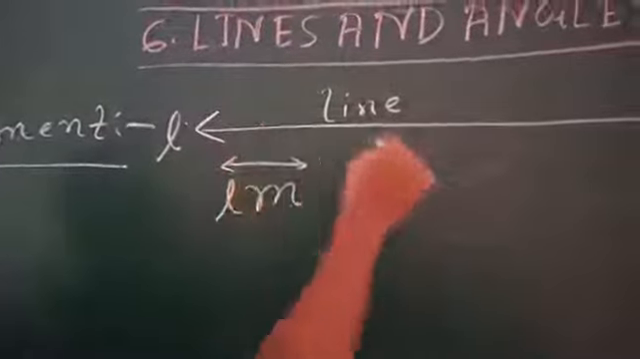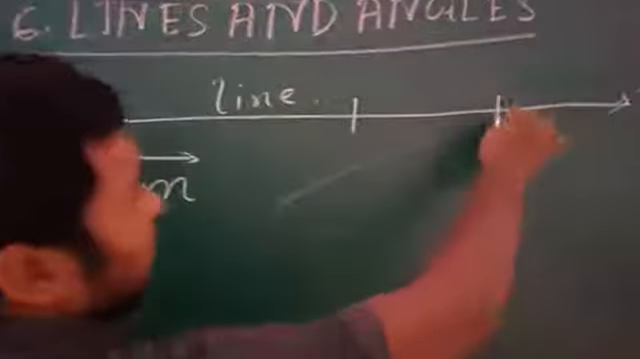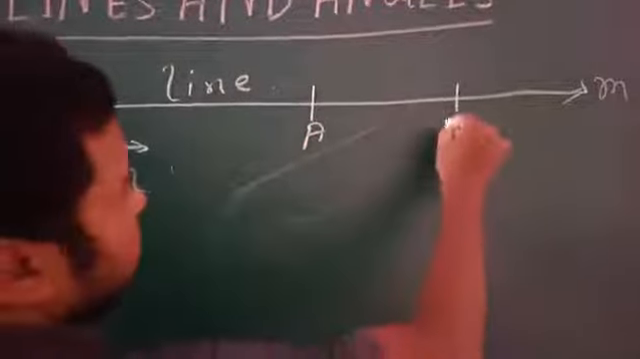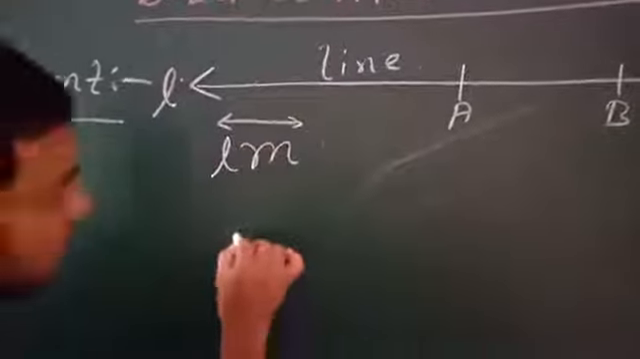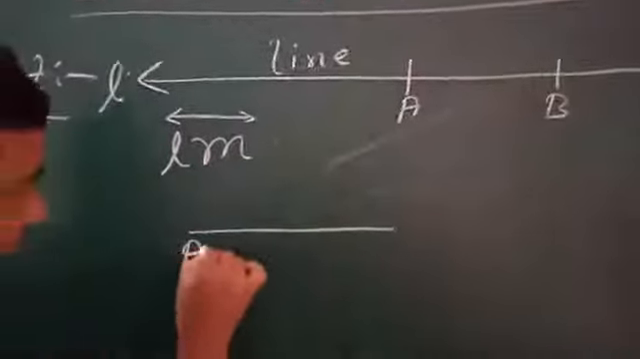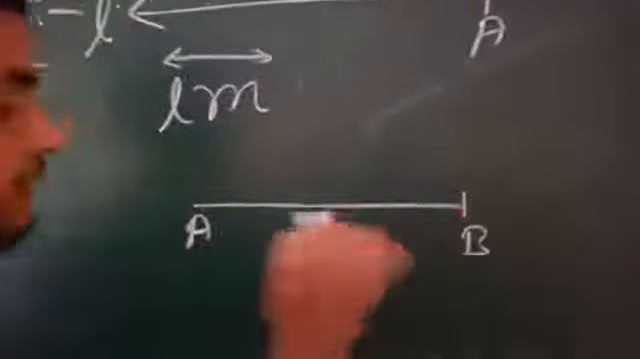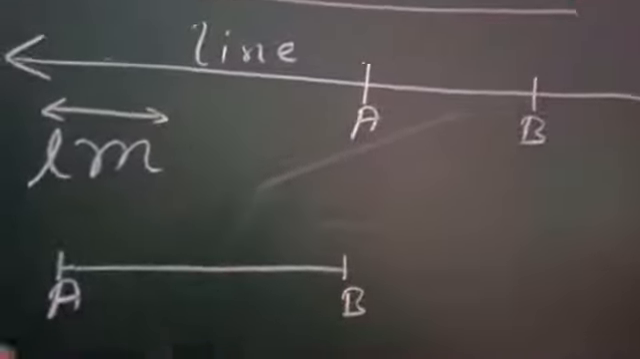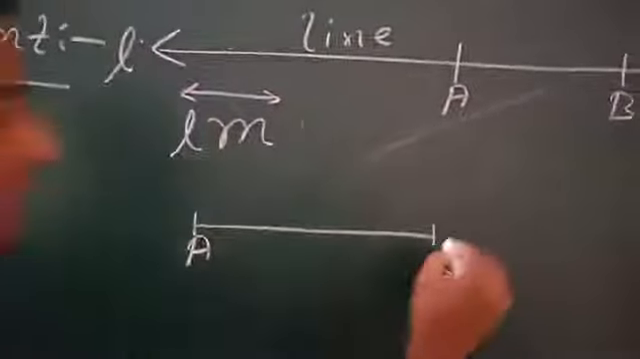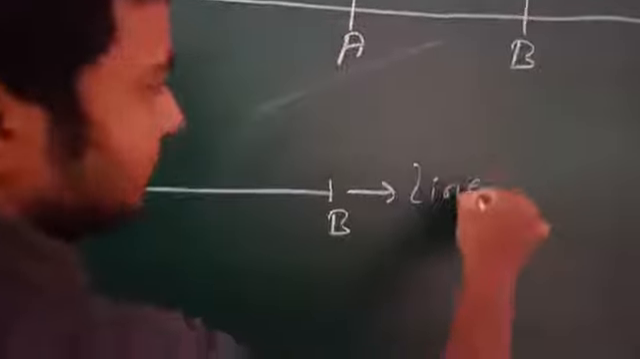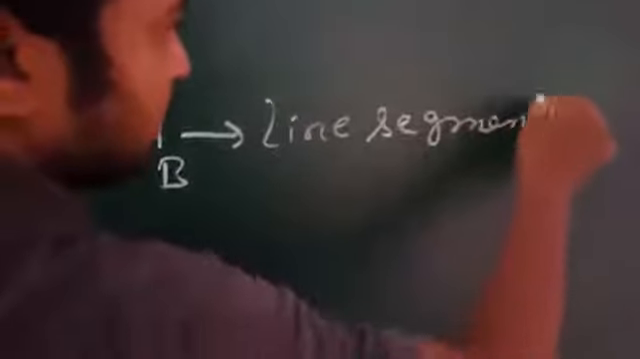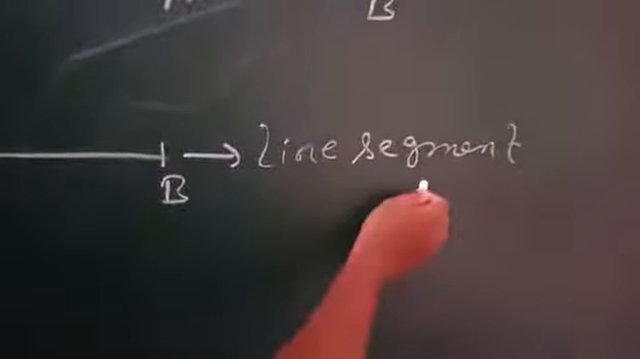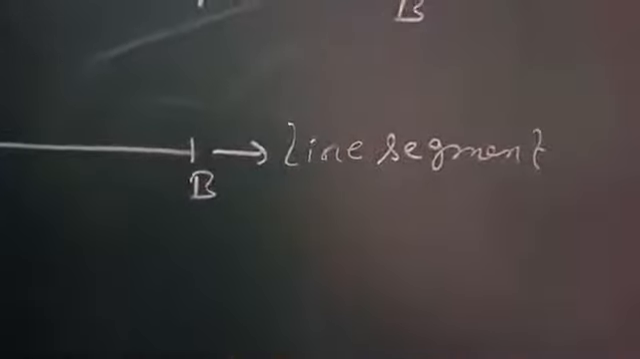Now from this line you take a part of the line. Suppose A, B, a part of the line. If we take a part of the line and draw here, this is suppose A, this is suppose B. We have cut it here and put it here. So this is a part of the line. This part of the line is called a line segment. Segment means piece, and line means line. Segment means a part. So a part of a line is a line segment.